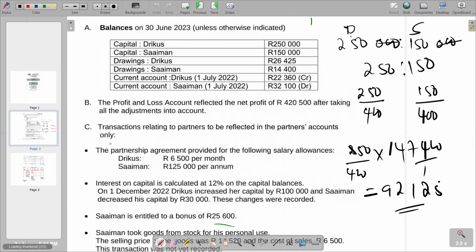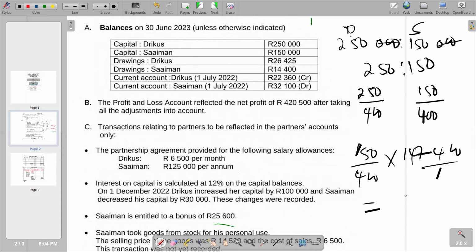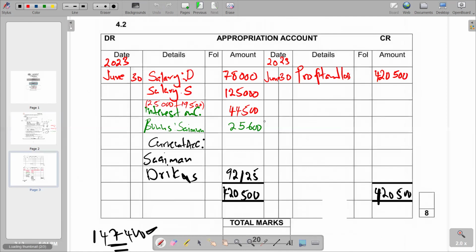Then we go to the next one, which is Simon. For Simon, we are also going to use the same denominator. So we're going to say now 150 over 400 times the amount, which is 147,400. And then we're going to get the amount, which is 55,275. So this is the same amount that we're going to put here. So this is what we have on the appropriation. So it means that we have finished the appropriation.